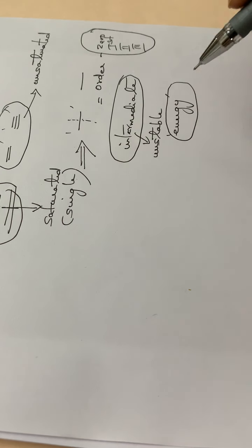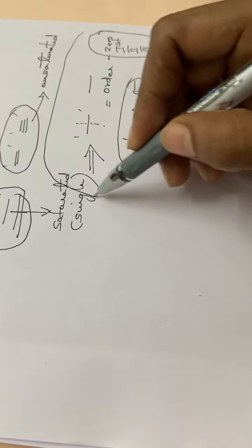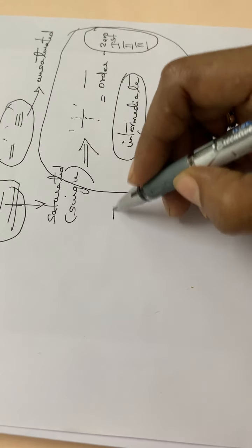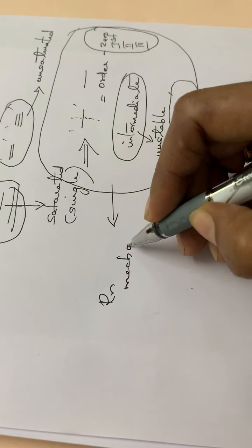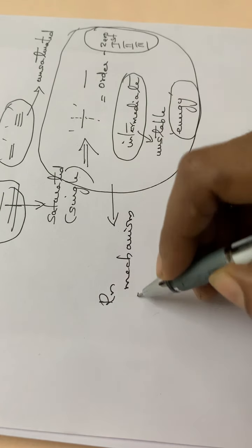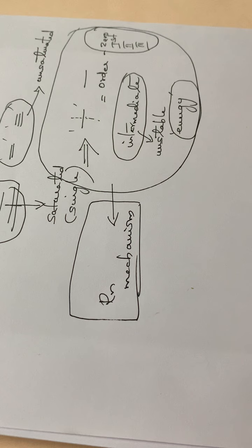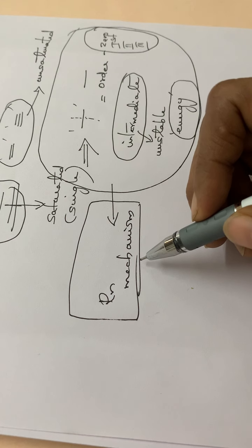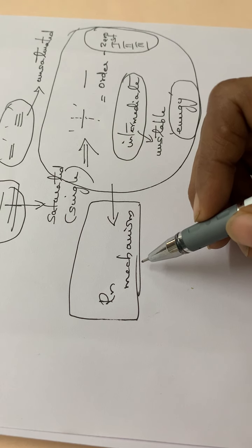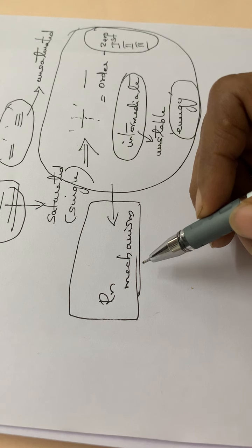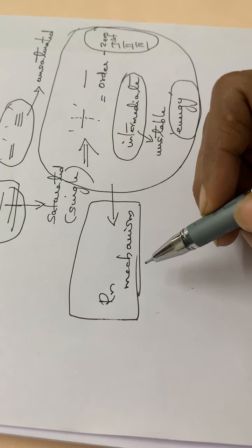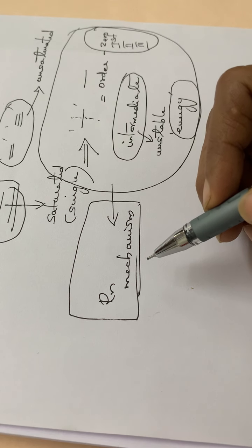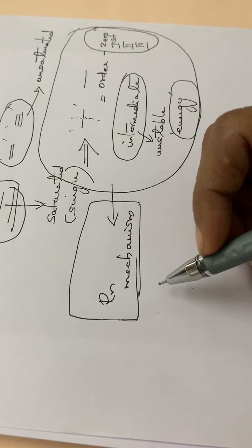Okay, so the overall study of these things, we can say it as the reaction mechanism, or the steps involved during the formation of a product in an organic reaction. That is what is called the reaction mechanism. That is the steps involved during the chemical reaction. Okay, so there are so many steps.